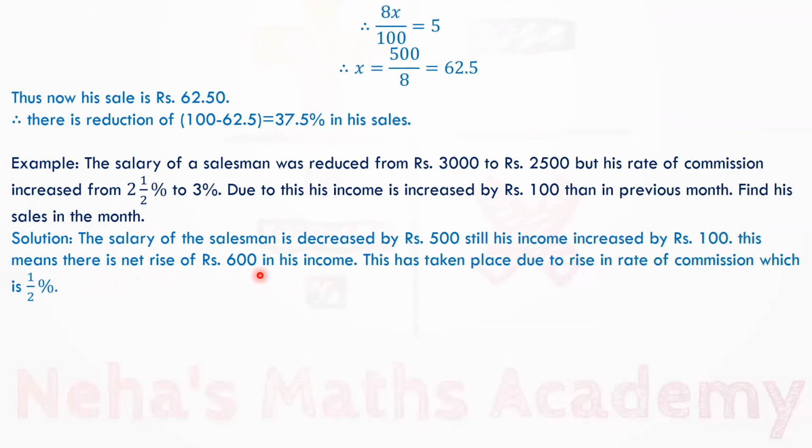So net rise is rupees 600. This has taken place due to rise in the rate of commission, which is 0.5%. Means his rate of commission is increased by 0.5%. So this 0.5% corresponds to sales of rupees 600.